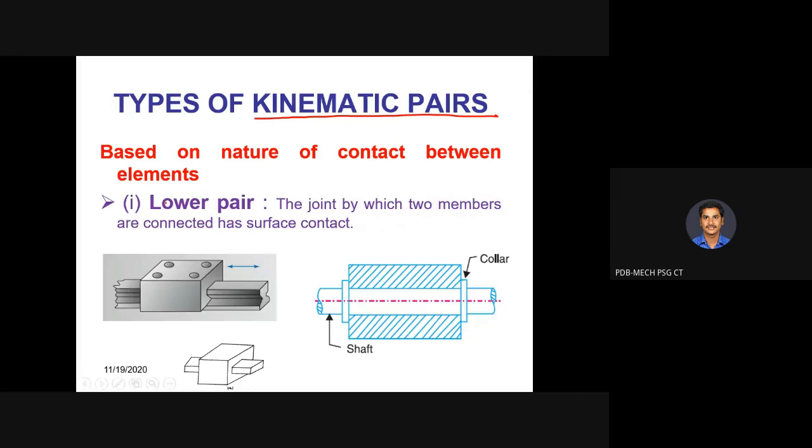Yes, exactly. So what are the classifications? We are having a number of contacts between the links. What are the major classifications that we are going to look at? The first classification is based on the nature of contact between the elements.